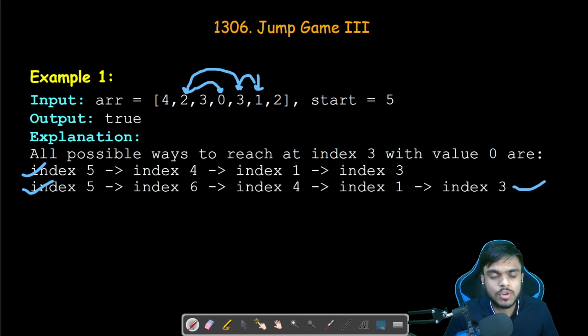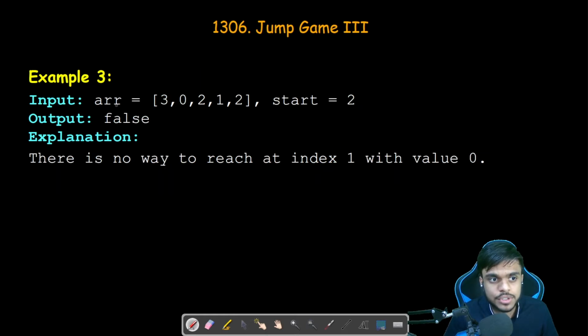Now, there is also one more possible scenario, where we do not reach an index having value 0. For example, the third example that we are given. Here the start position is 2, that is this 2. If you take any path, whatever you choose, there is no way we can reach the index having value 0. In that case, we need to return false.